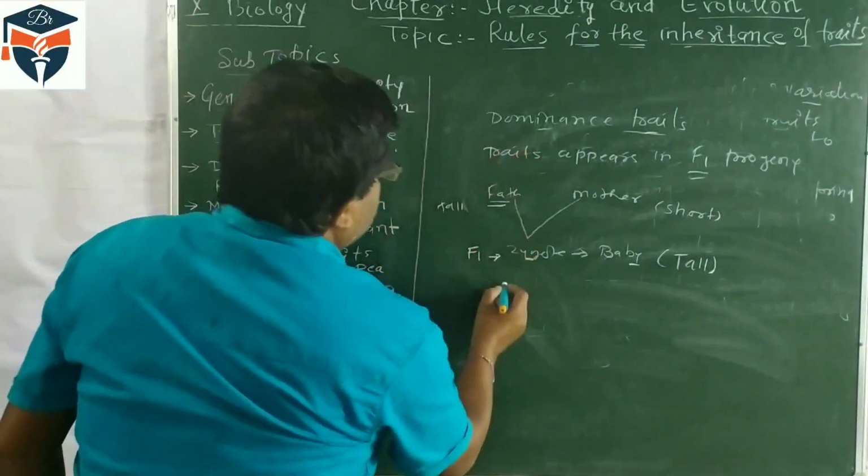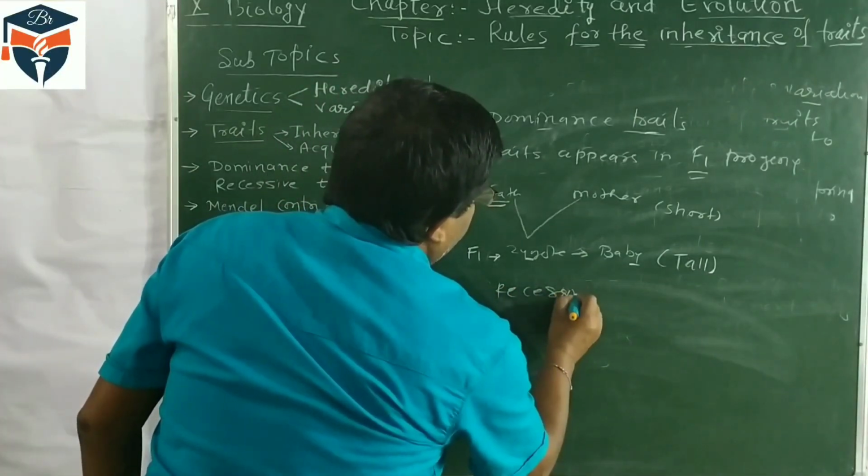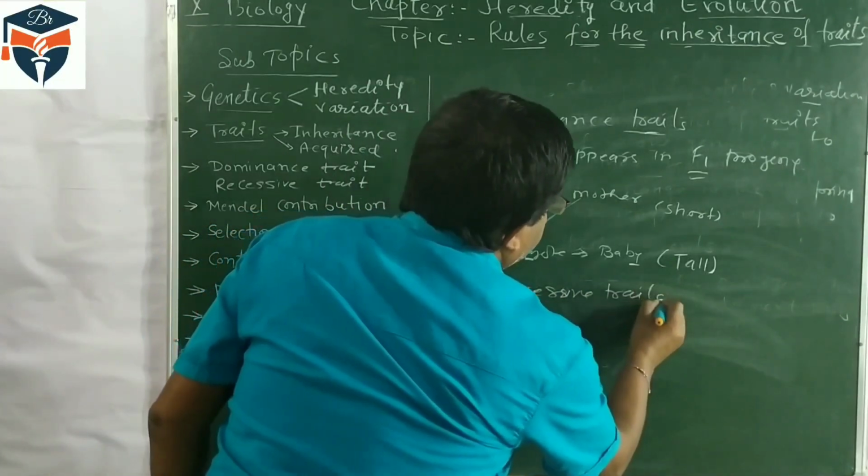Another trait is recessive traits. Recessive traits we are writing. Recessive trait, it means what?